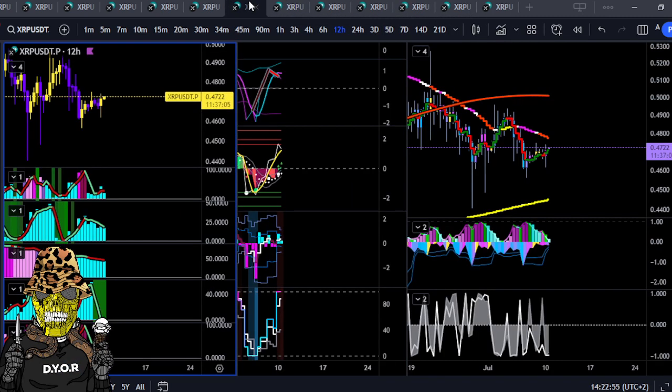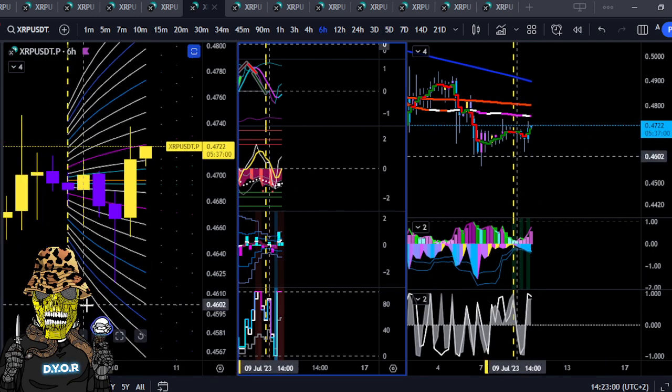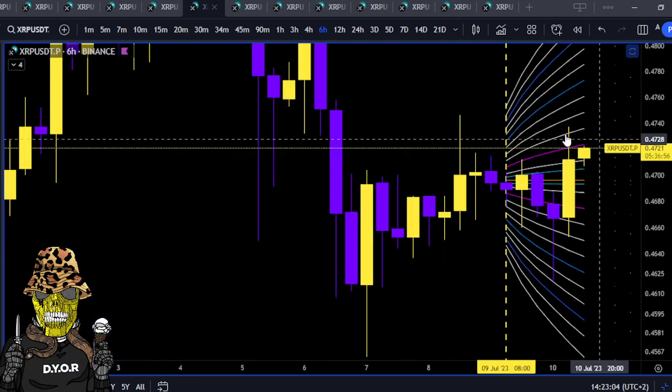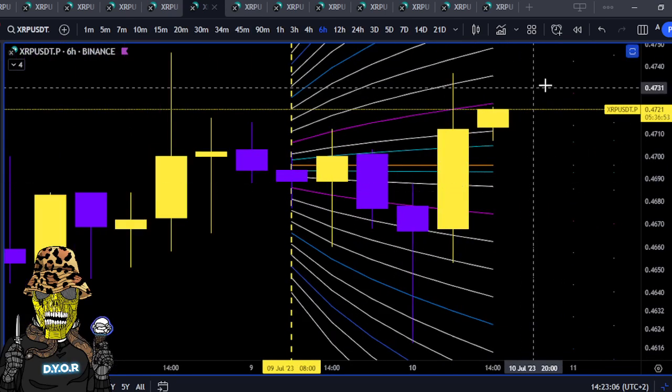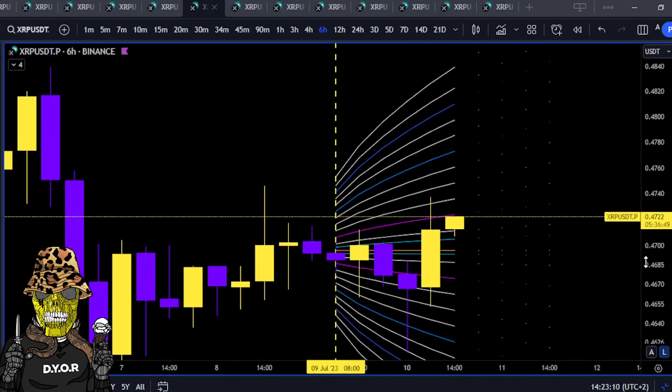So I think this is about the 6 hour here. And what can we see? We can see that Bitcoin printed a new chart. Let's get the volatility. It's sort of losing the pump here, but if it carries on closing above the pink line, we can expect continuation to 47, which is now the 7 day targets.